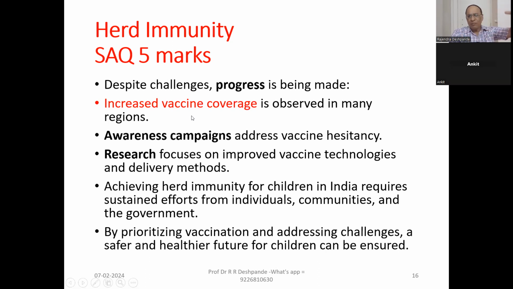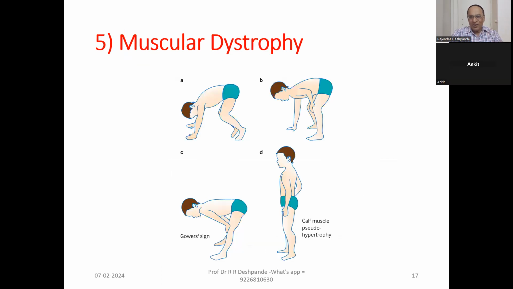We have covered a lot of people with vaccines. Awareness camps are there. Research is going on. Achieving herd immunity for children in India requires sustained efforts from individuals, communities, and the government. By prioritizing vaccination and addressing the challenges, a safe and healthier future for the children is definitely there. The children can be safe, children can be healthy with this vaccination, with this herd immunity.